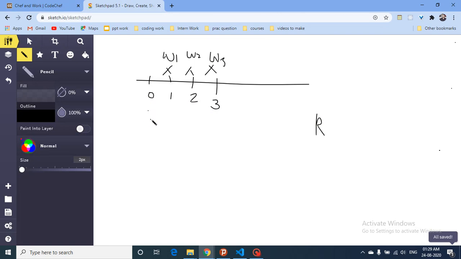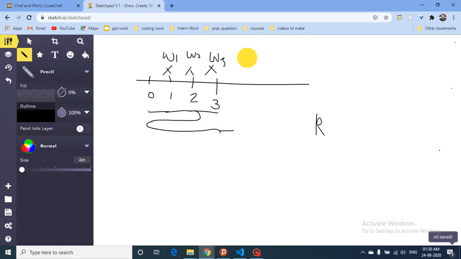He can start from here and pick up the w1 box. If this weight is less than k, he will pick it up and go on further. If he can pick w2 also and the total is still not more than k, he will pick w2. Now he comes to w3 and sees he cannot take it, because the weight of all three is greater than k. So he will not pick up w3; he will go back, place these two boxes at home, and come back again, now taking w3 and w4, and so on.